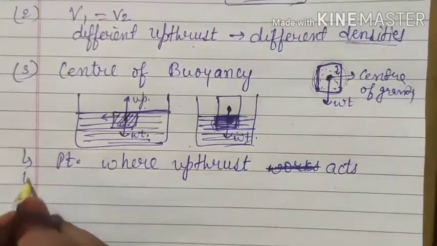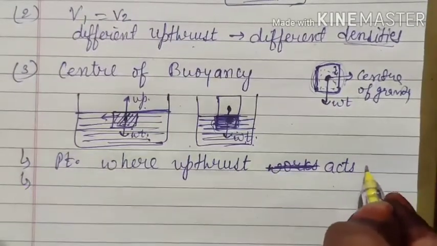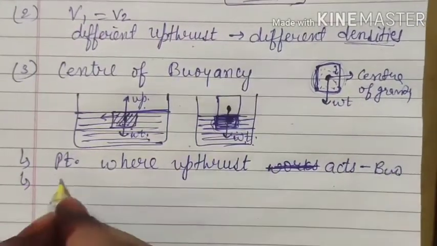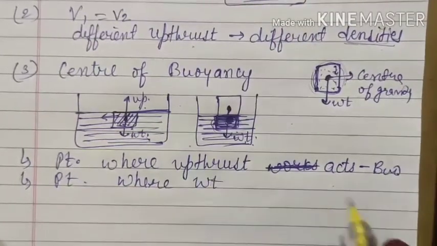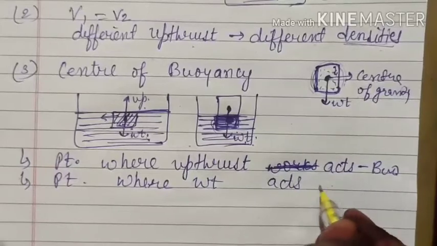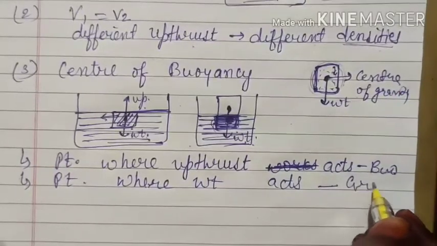Upthrust acts at the center of buoyancy, whereas the point where the weight is considered to be acting is known as center of gravity.